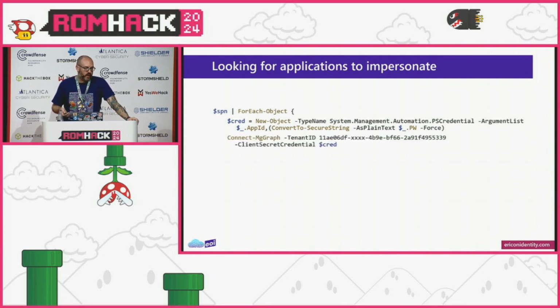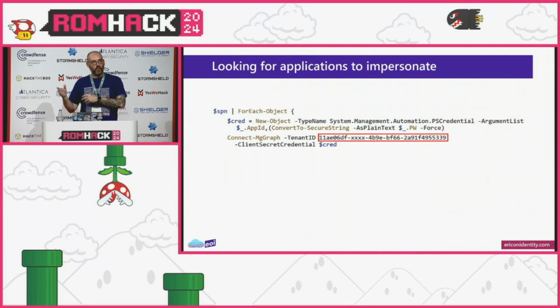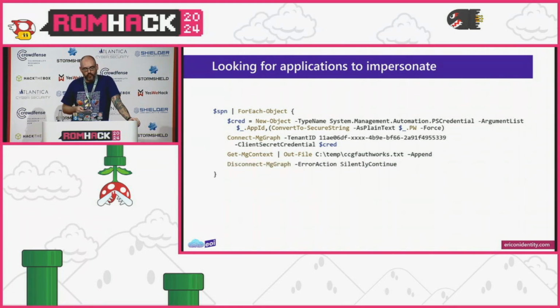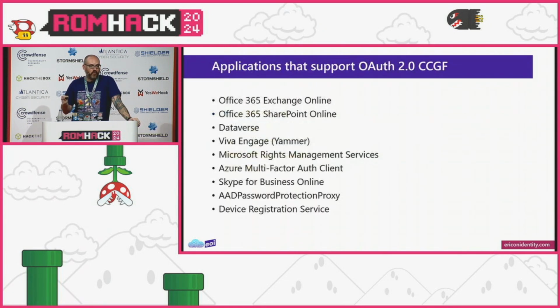Now we're just going to connect to Microsoft Graph, but this time we're connecting to our tenant, the tenant that we're interested in looking at, not the Microsoft tenant. Then we run this Get-MgContext command, and at first I just dump this out to a text file because I don't really know what the results are going to look like, whether I'm going to have 500 apps or one app, and just loop through this. The findings were that there are 9 applications that support the OAuth 2 client credential grant flow.